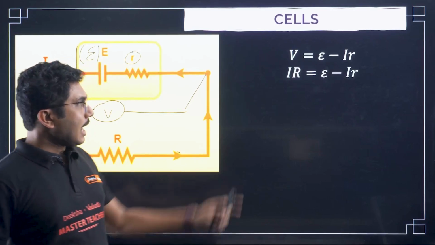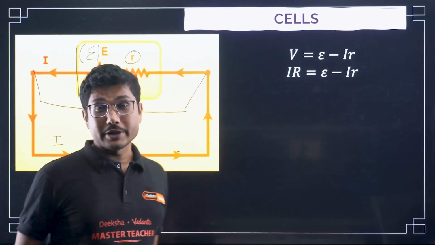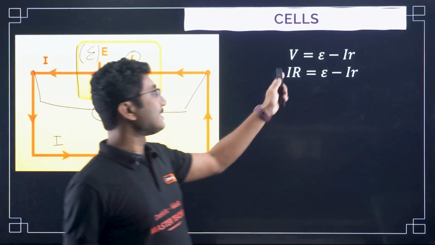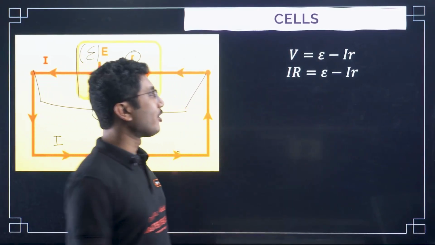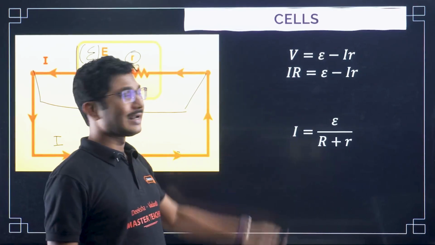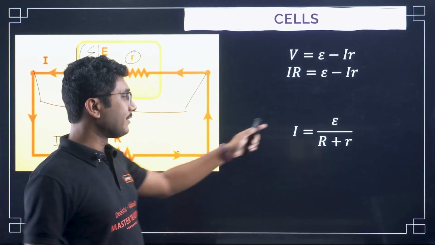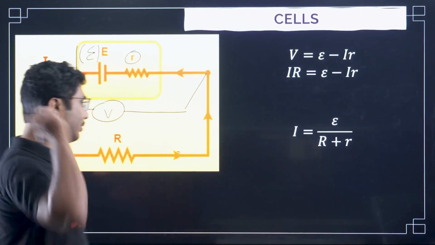For voltage we can obviously apply Ohm's law. From Ohm's law, V is equal to IR, and from there you can even calculate the current. It is very easy. If you know Kirchhoff's law, you can directly apply it.